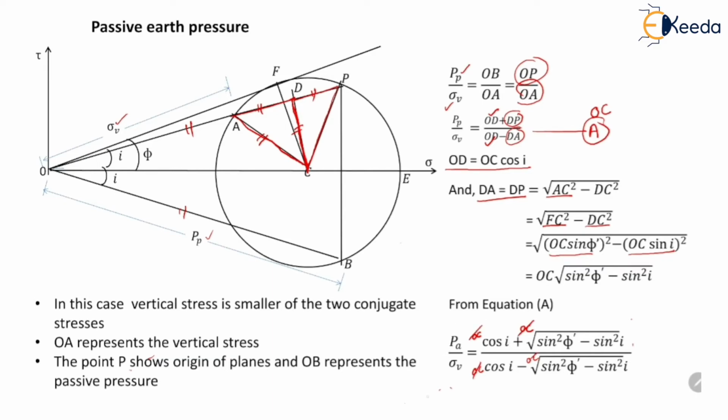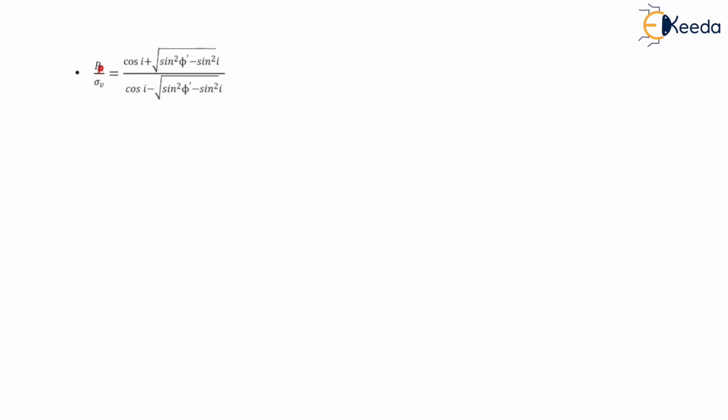So Pp divided by sigma V becomes equal to cos I plus under root of sin square phi dash minus sin square I divided by cos I minus under root of sin square phi dash minus sin square I. This is the same expression which we obtained in the previous slide.